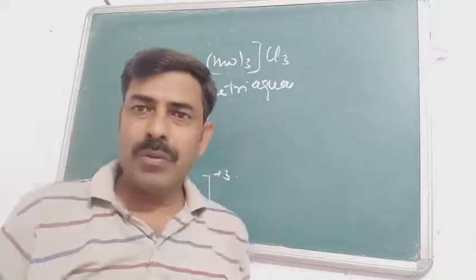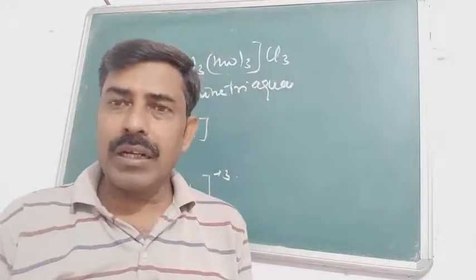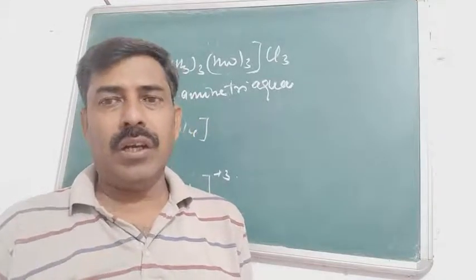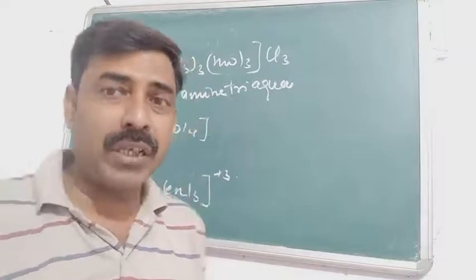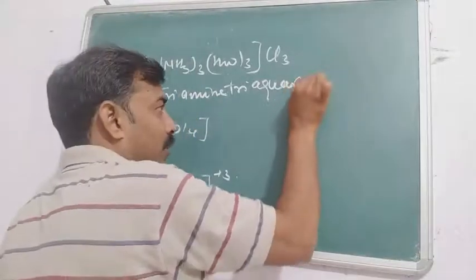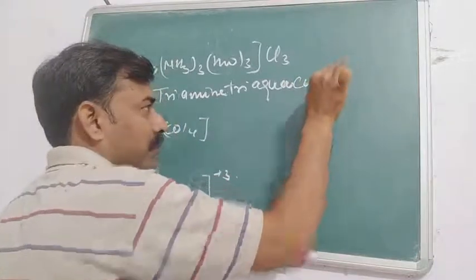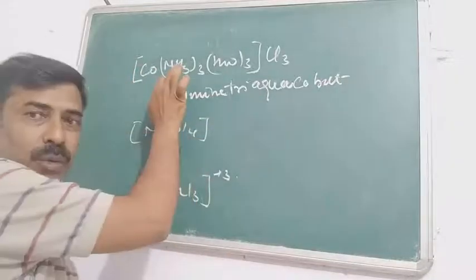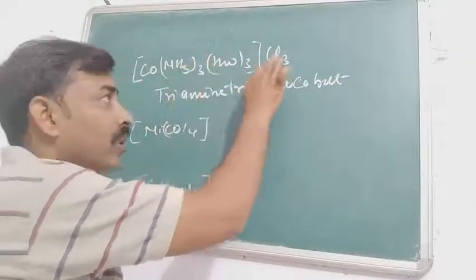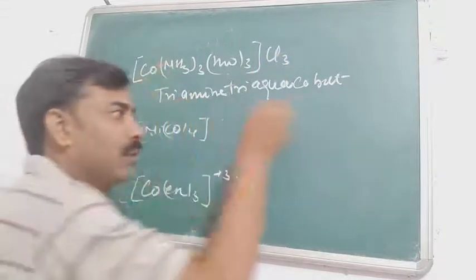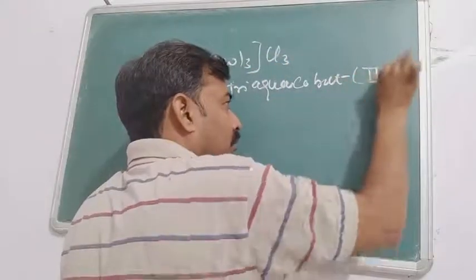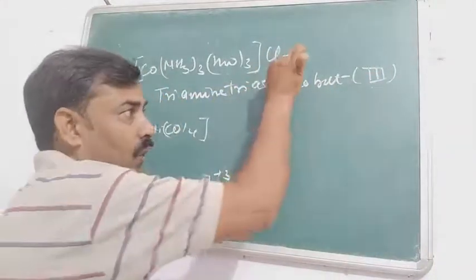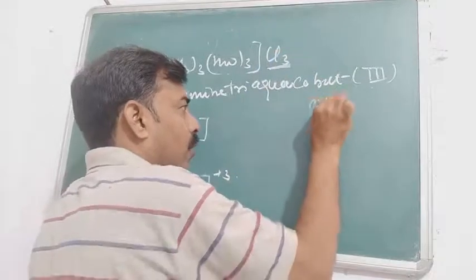Now the name of the central atom. In the case of the absence of cationic counterion, अगर cationic counterion नहीं है तो you will not suffix it with the name of the central atom. तो central atom के नाम के साथ हम suffix नहीं करने जा रहे हैं. So the name of the central atom will be cobalt, and you will write the English name. Now oxidation number. The oxidation number of ammonia is 0, water 0, and 3 chlorine have -3. So the cobalt will have the oxidation number 3. So the name is triamine, triaqua, cobalt(III), and now the counterion chloride.